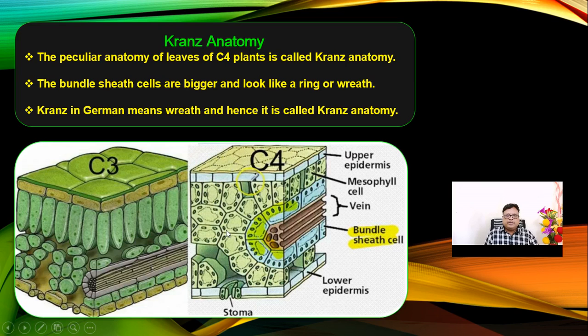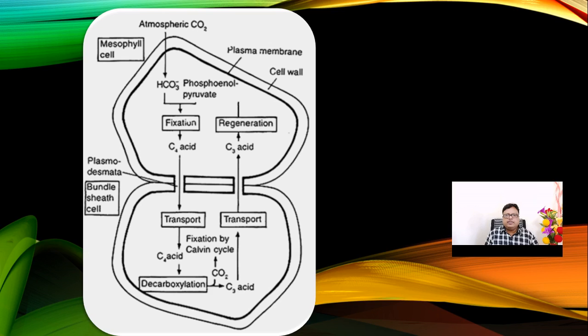So look here, there are mesophyll cells, and in the bundle sheath cells we can find two different types of chloroplast. Look here, in a single chloroplast, the grana portion is for light reaction and the stroma is for dark reaction. The same will happen there. In this diagram, atmospheric CO2 is coming in and will be trapped in the mesophyll cell. The first product synthesized is phosphoenol pyruvate. Now this CO2 is fixed in a C4 acid, a 4 carbon acid, and then look here, it will be transported to the bundle sheath cells.